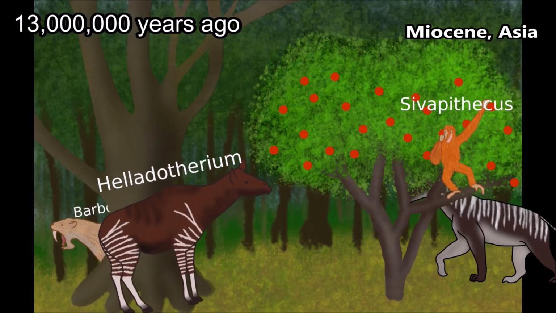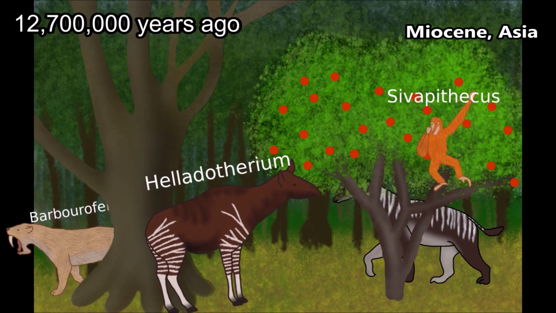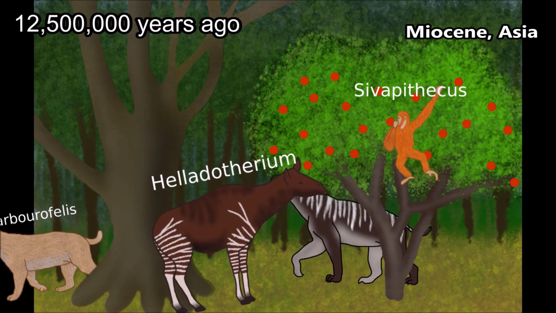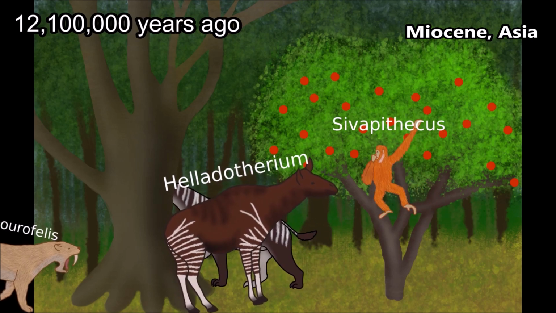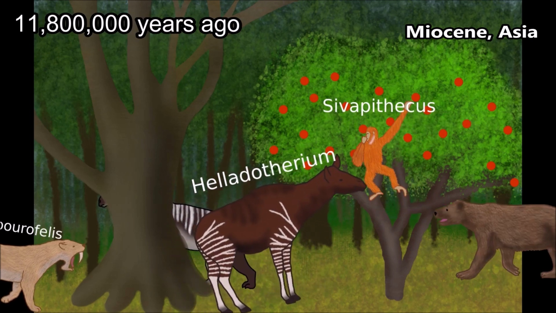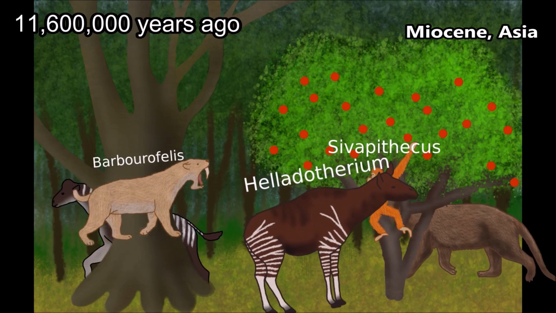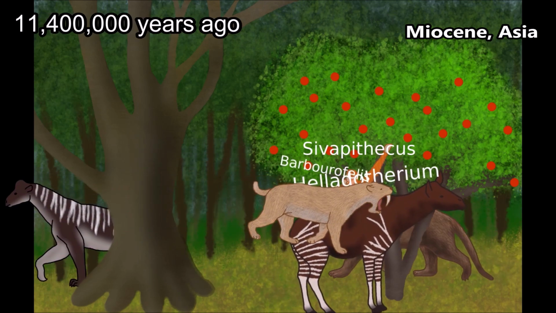Between 12 and 13 million years ago, the ape called Kivipithecus appeared in Asia. It is likely an ancestor to modern orangutans. By this time, several recognizably modern fruits had also evolved in Asia, including apples.